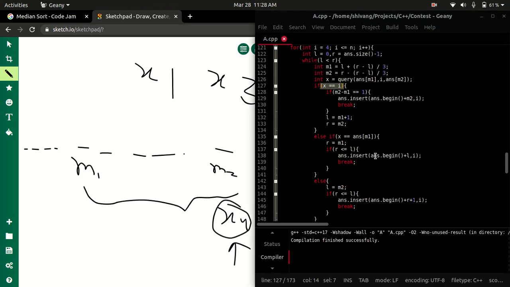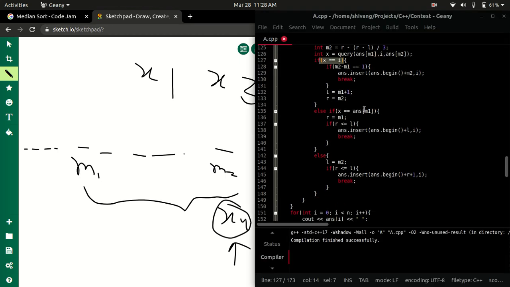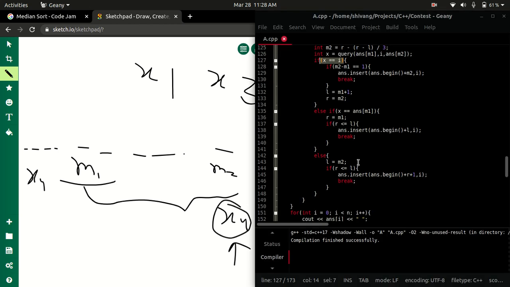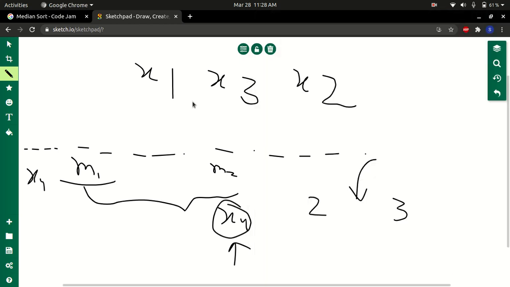Now if it is m1, which means that this is the median, that means that x4 must be before it, x4 must be here. So then we move on to this side. So right equal to m1, so we moved on to this side. Left is the same, right is m1, so we put our right element here, and we are confined to this 1/3 of the array now.